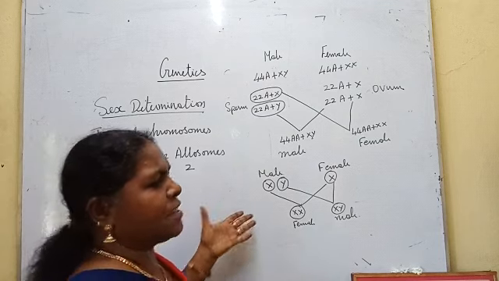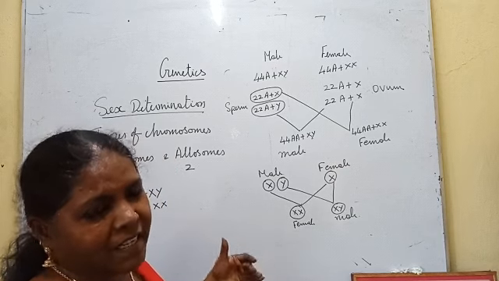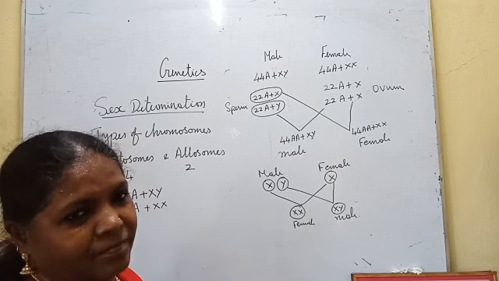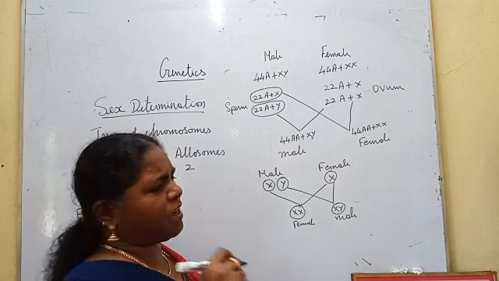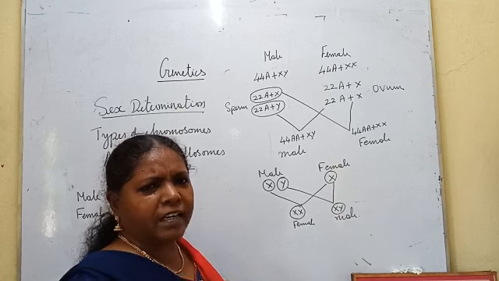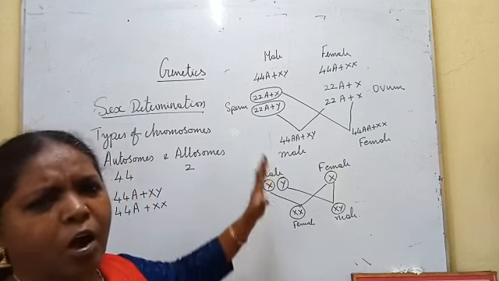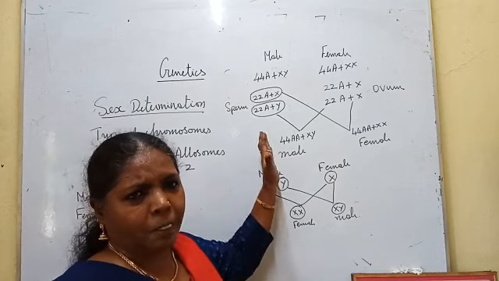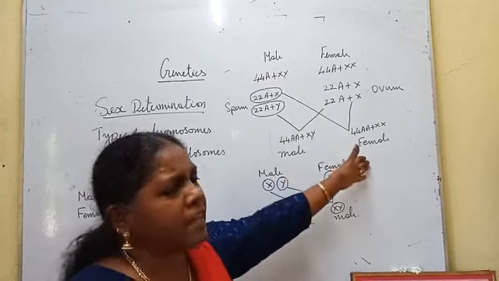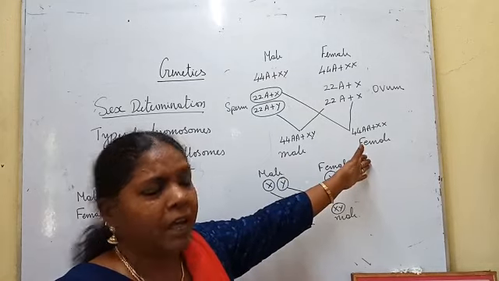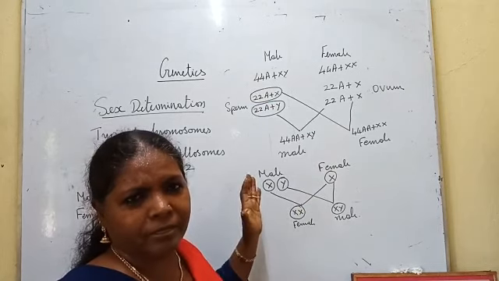Why do we come across this? Because next we are going to study sex-linked inheritance. Genes are located in the chromosomes. Some particular genes are located in the sex chromosomes, that is the X chromosome and Y chromosome alone. Autosomes will not show them. If it is present in the X chromosome, the female child will get that problem. If it is present in the Y chromosome, the male child will get the problem.